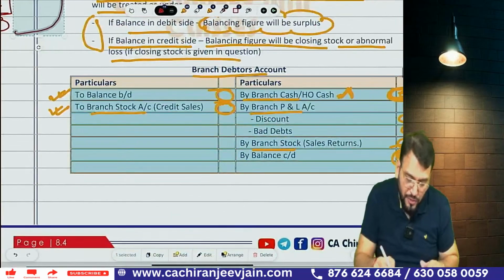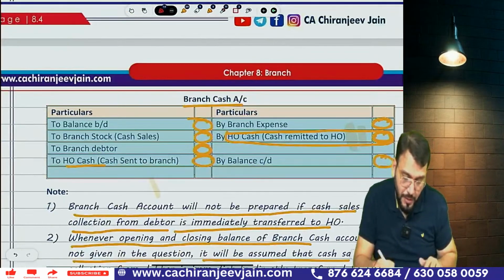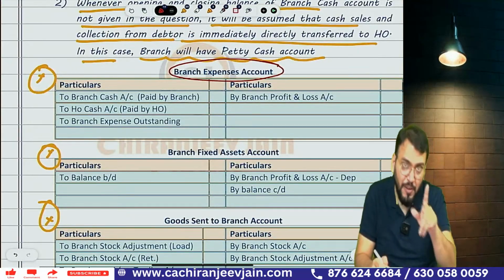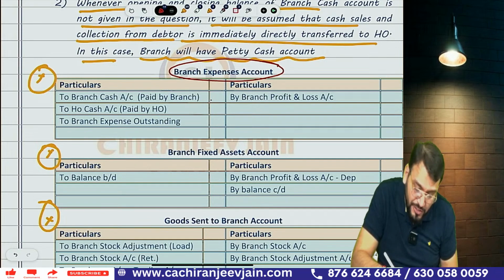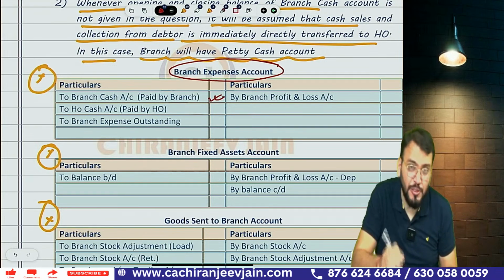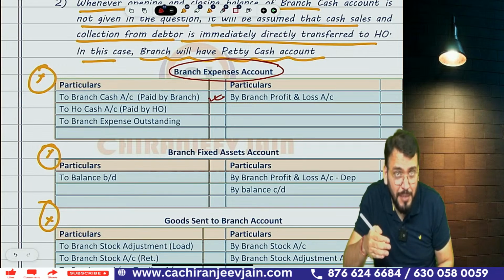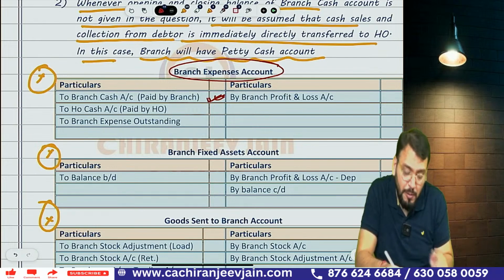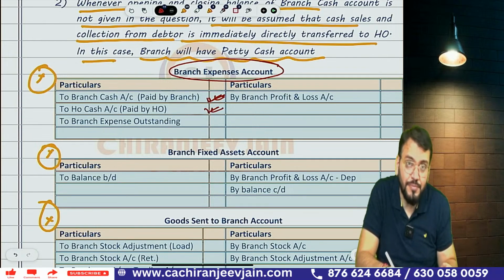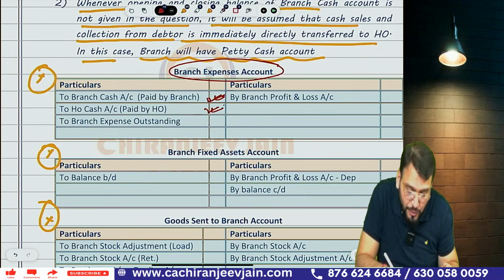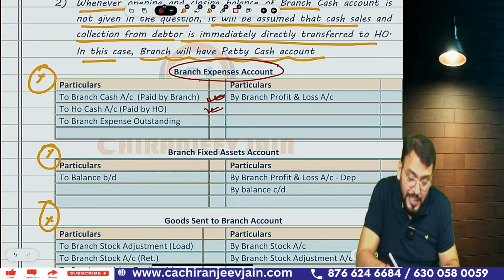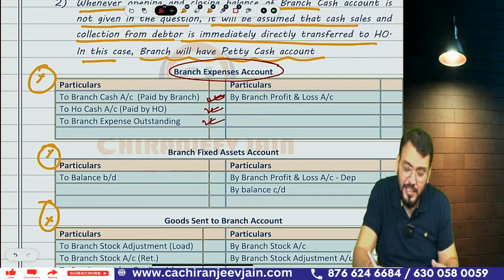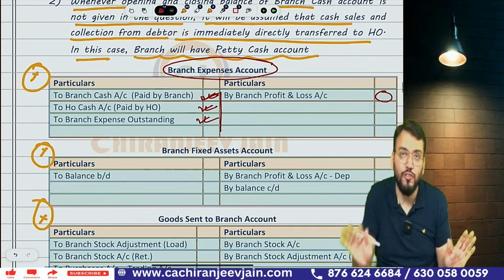So you have understood the branch debtor account, branch cash account, branch expense account. Already I have prepared them; I am repeating what I have done. In the branch expense account, debit to branch cash means whatever expense is made by cash will come. Any expense paid by HO will be branch expense account debit to HO cash. Any expense outstanding, already I have done one question: branch expense account debit to branch expense outstanding, and this total will be transferred to PL. This account you have understood.